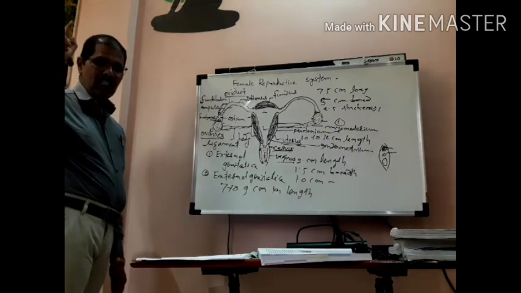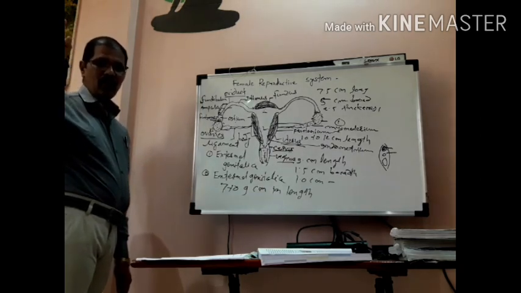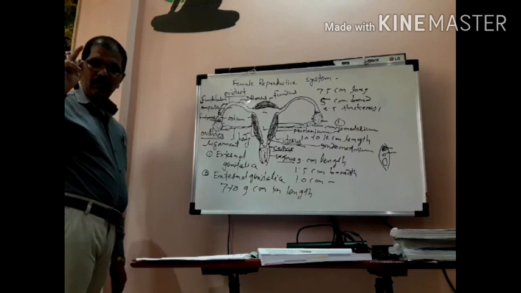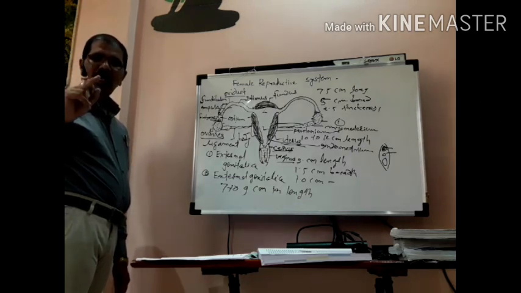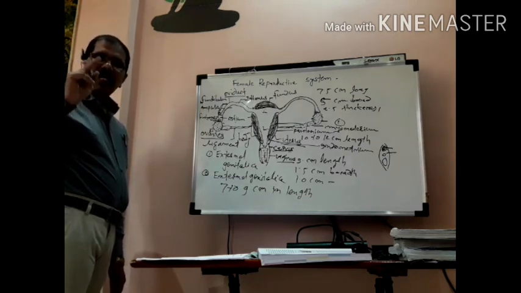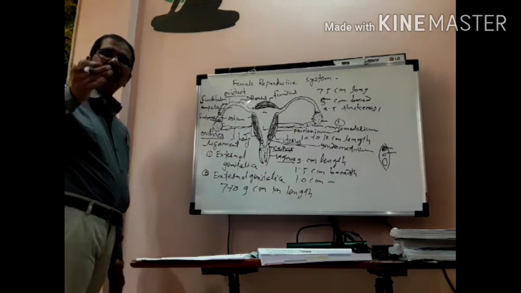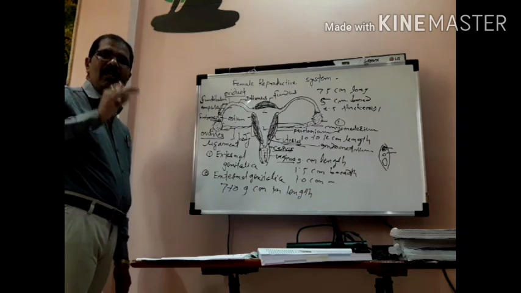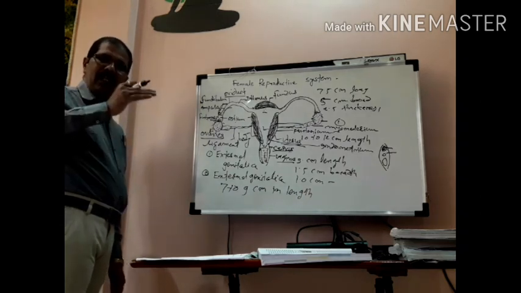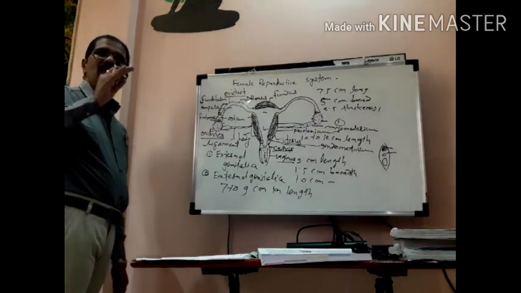You know about that, I explained in the male reproductive system. In the male reproductive system, the urethra carries both functions. At the time of urination it carries urine, and at the time of copulation or intercourse it ejaculates semen.